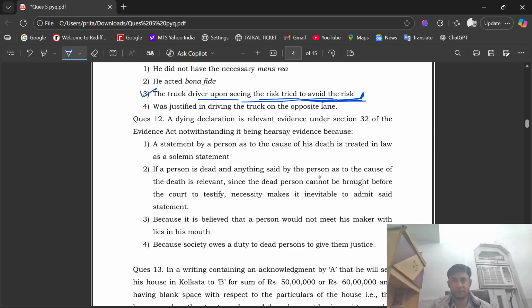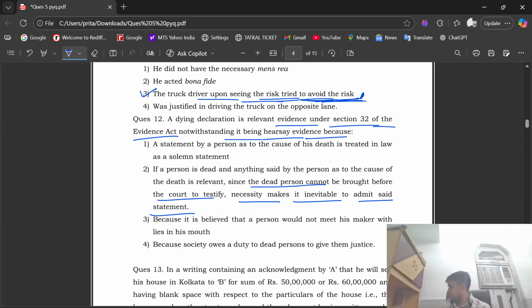A dying declaration is relevant evidence under section 32 of the Evidence Act, notwithstanding it being hearsay evidence, because: option 1, a statement by a person as to the cause of his death is treated in law as a Solomon statement; second, if a person is dead and anything said by the person as to the cause of the death is relevant, since the dead person cannot be brought before the court to testify, necessity makes it inevitable to admit said statement; option 3, because it is believed that a person would not meet his maker with lies in his mouth; option D, because society owes a duty to dead persons to give them justice.